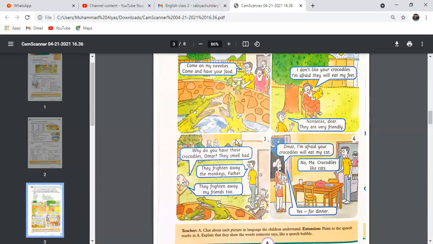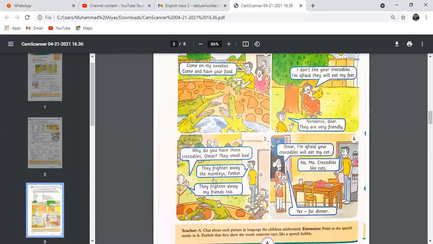It was morning time, then afternoon time, and here it's almost evening time. Okay, why do you have those crocodiles, Umar? They smell bad. Who is saying this? Grandpa is saying this because this speech bubble is pointing towards Grandpa. He's holding his nose tightly and saying, why do you have those crocodiles, Umar? They smell bad.